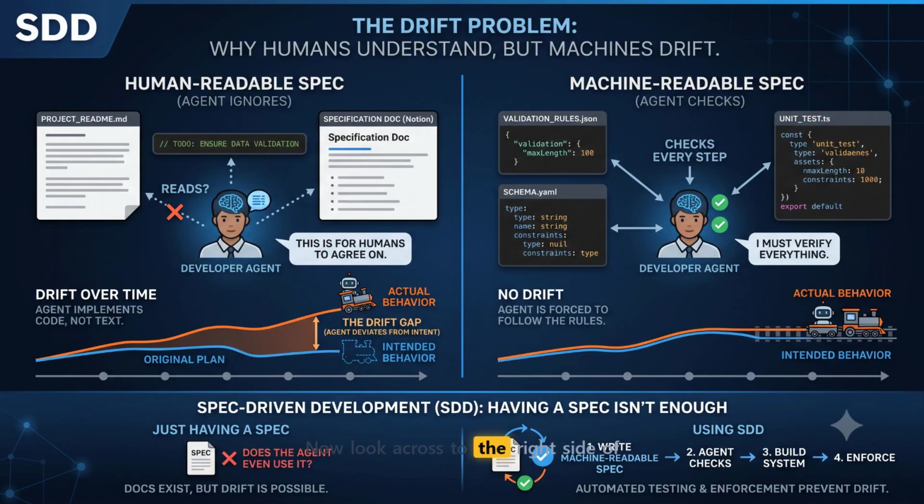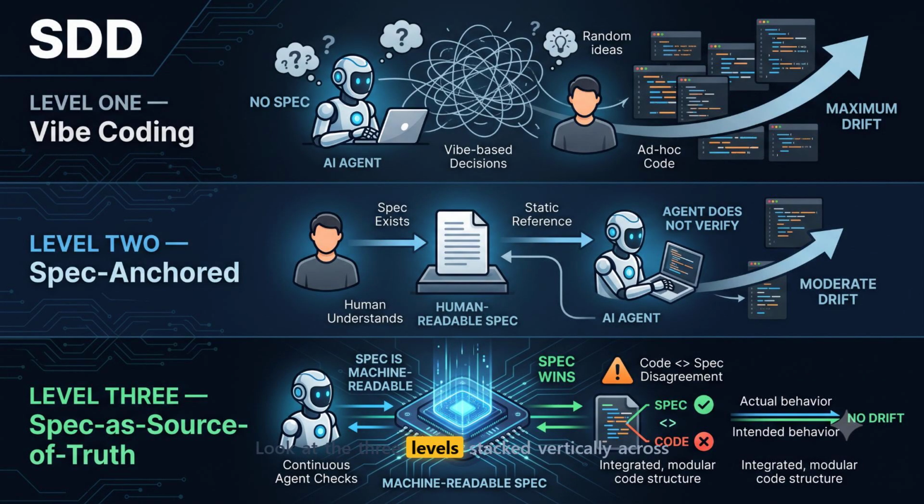Now look across to the right side of the screen where the machine-readable spec header sits. This is where the whole game changes. Look at the 3 levels stacked vertically across the entire screen. At the very top, labeled Level 1, you see vibe coding in its purest form. Trace the messy, tangled white lines behind the human character over to the massive arrow curving up to the right. That is maximum drift. There is no plan, no documentation, just random ideas and ad hoc code thrown at the AI. It is fast, it is chaotic, and it completely falls apart the second your project grows beyond a single file.